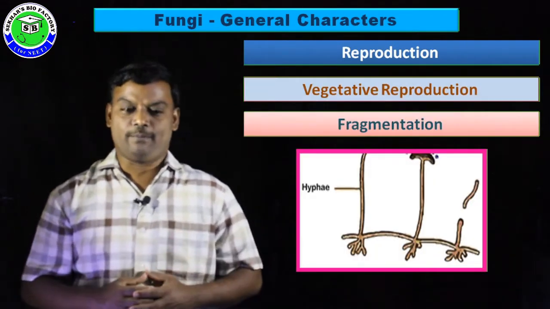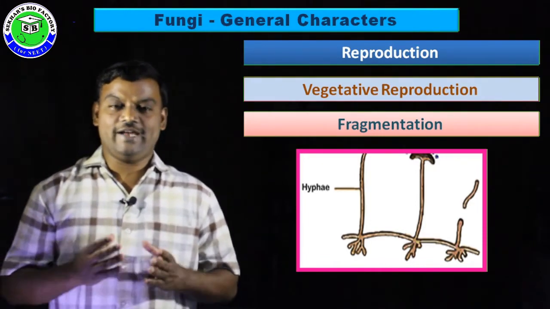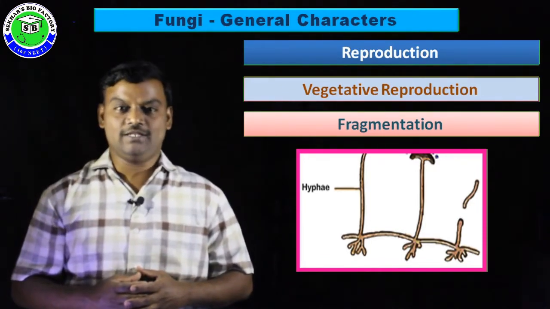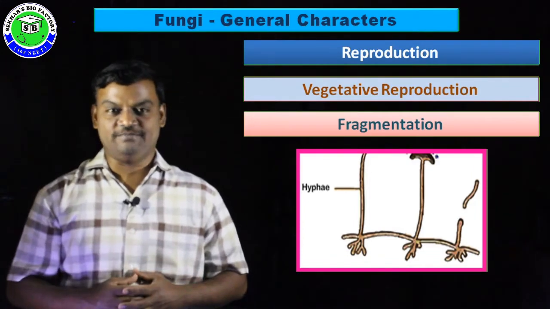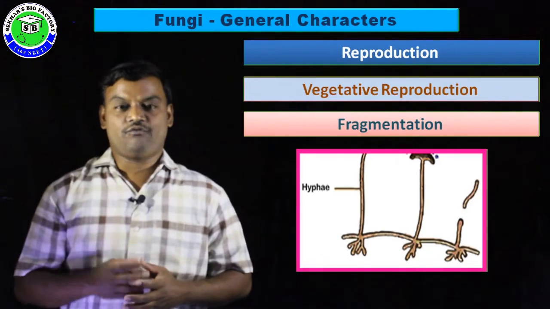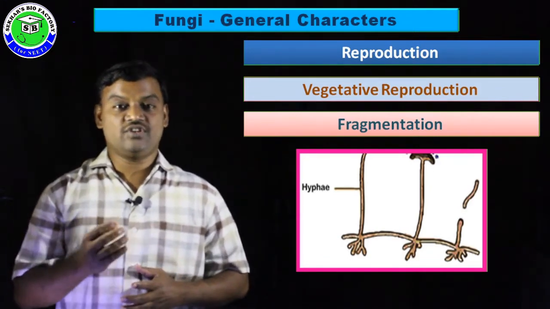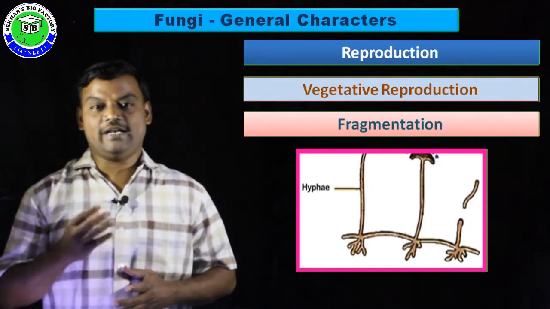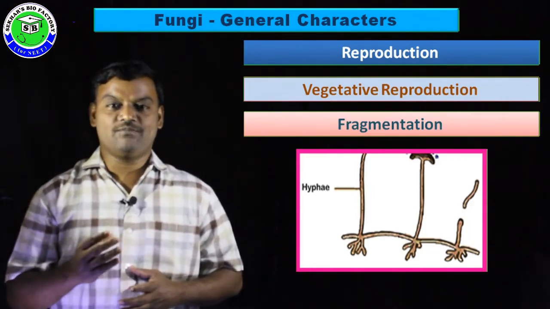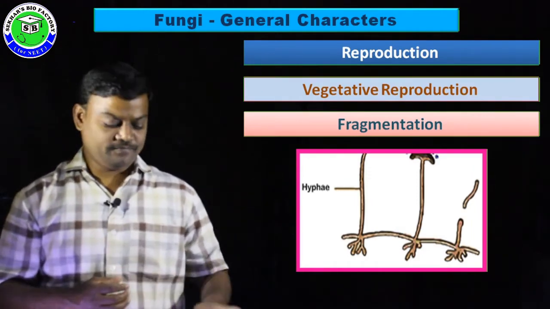In the case of vegetative reproduction, in fungi it frequently takes place with the help of a method called fragmentation. In this fragmentation, due to any reason, if a filamentous body is broken into many fragments, each and every broken fragment has the capability to become a new fungus.